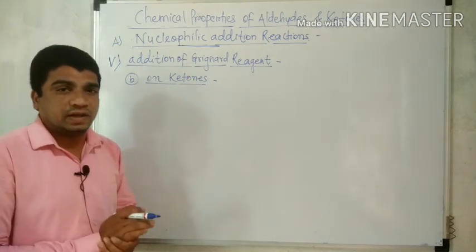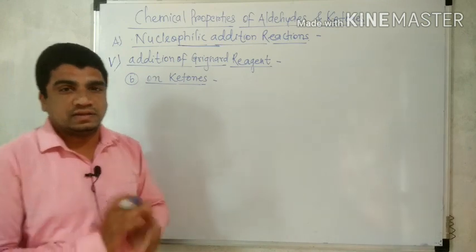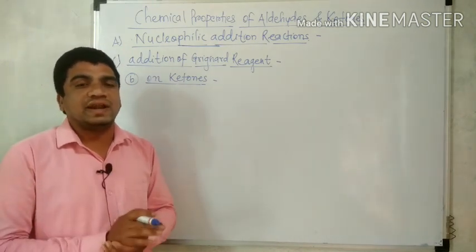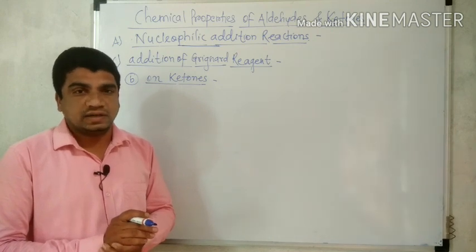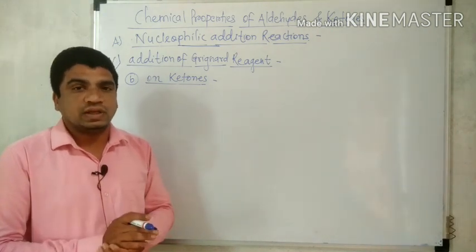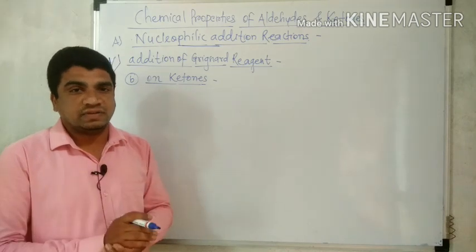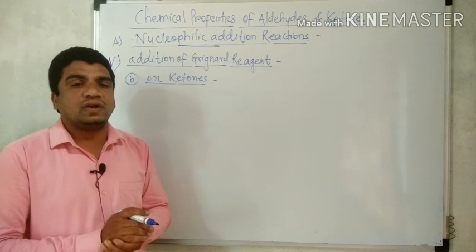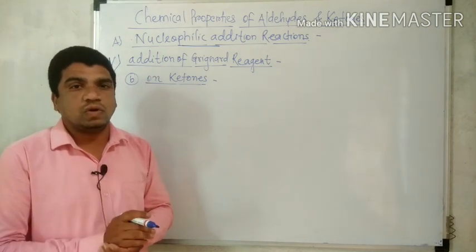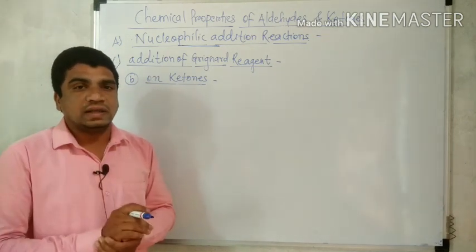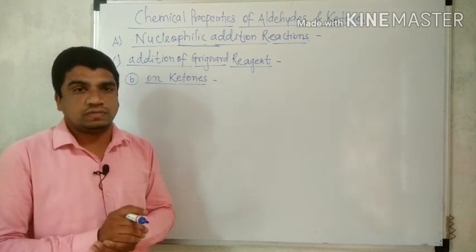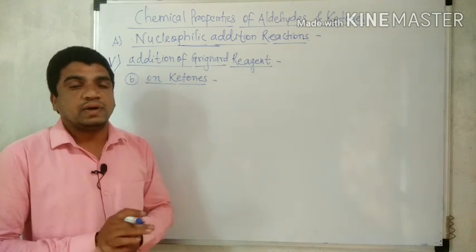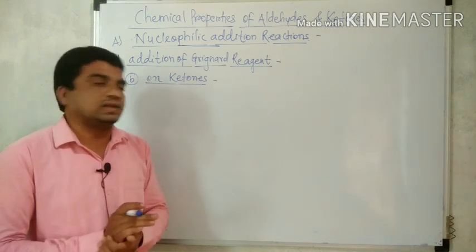So what happens when alkyl magnesium halide, that is Grignard reagent, is added to the ketone? Similarly, when ketone reacts with Grignard reagent, the reaction firstly gives the corresponding adduct in the presence of dry ether. That adduct undergoes acid hydrolysis and gives alcohol, but important note that here ketone gives tertiary alcohol. Aldehyde gives primary and secondary, but ketone gives only and only tertiary alcohol.